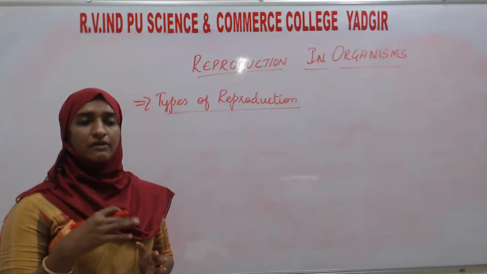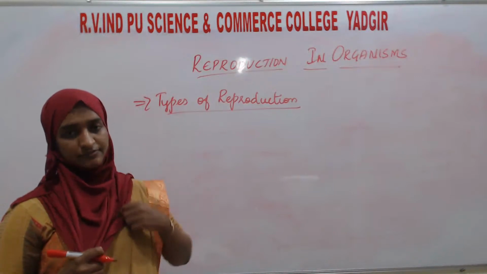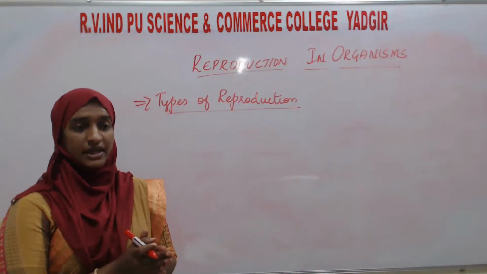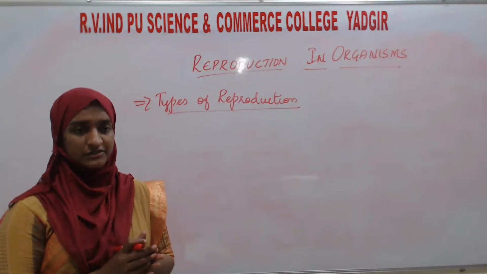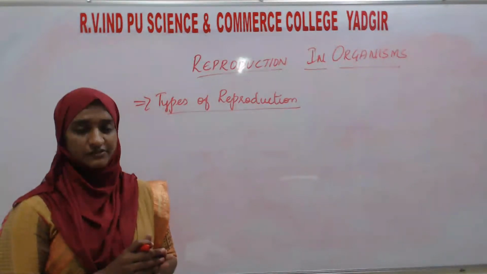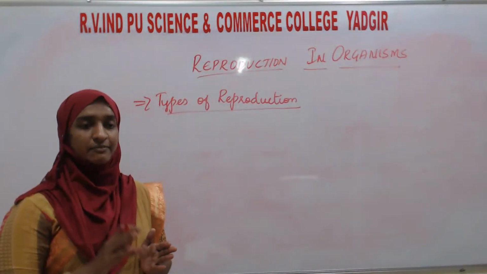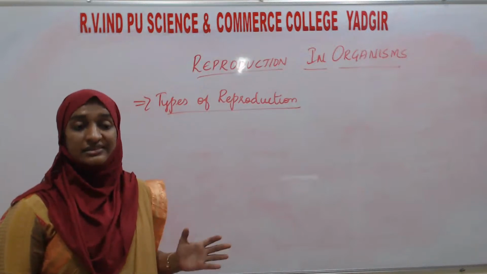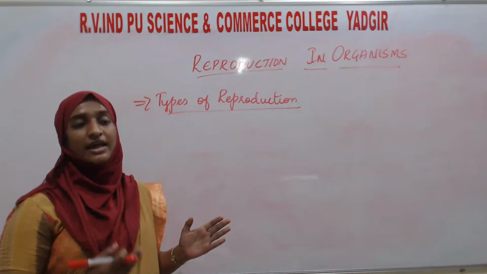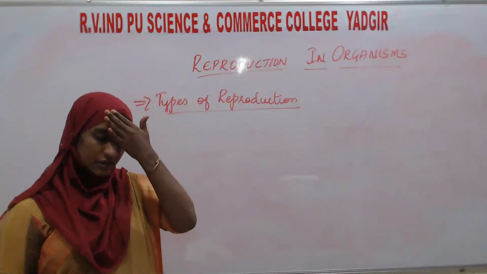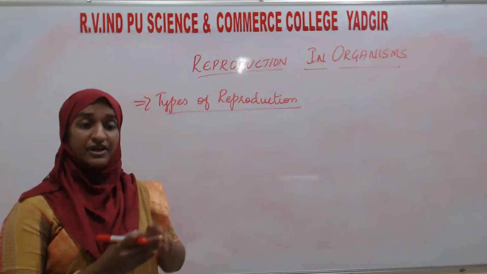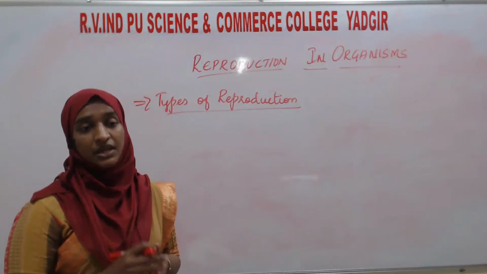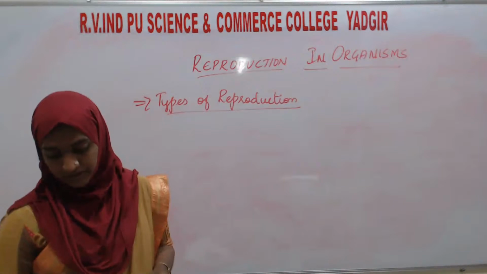Because they have their own different physiology. Some organisms do not produce gametes, gametes meaning the reproductive cells. Some organisms produce gametes. According to that, their physiology varies in different animals. That is the reason different organisms perform different methods of reproduction.